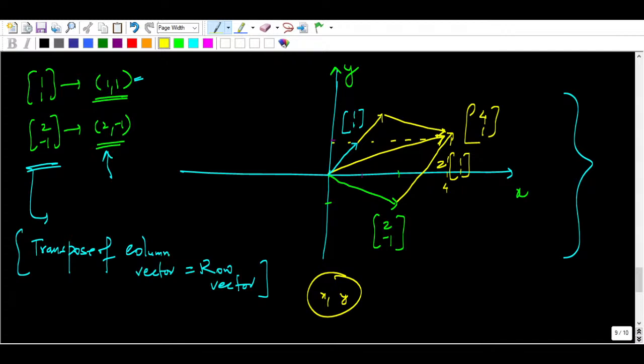Because in future we will study eigenvectors, so what is the difference between eigenvectors and whatever vectors you know? These things you have to keep in mind. I hope this makes sense, how to add two column vectors on the xy plane.